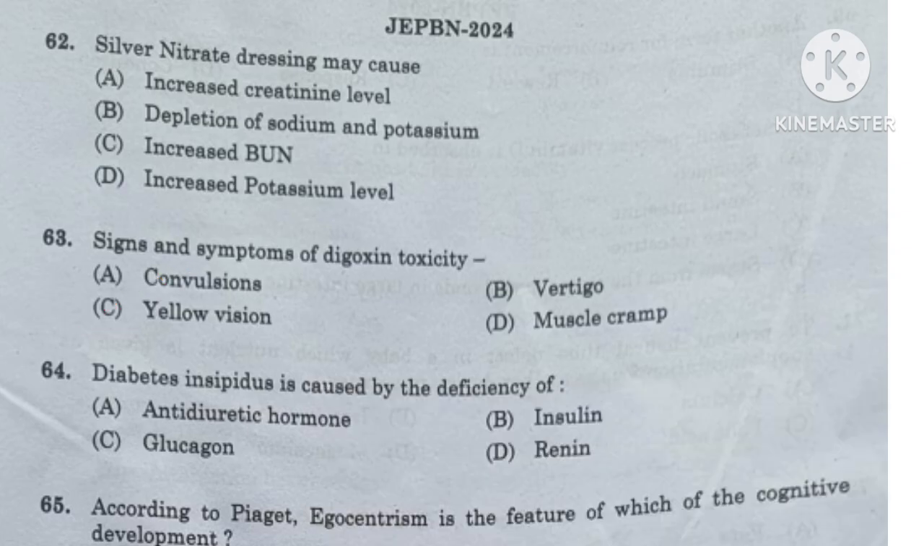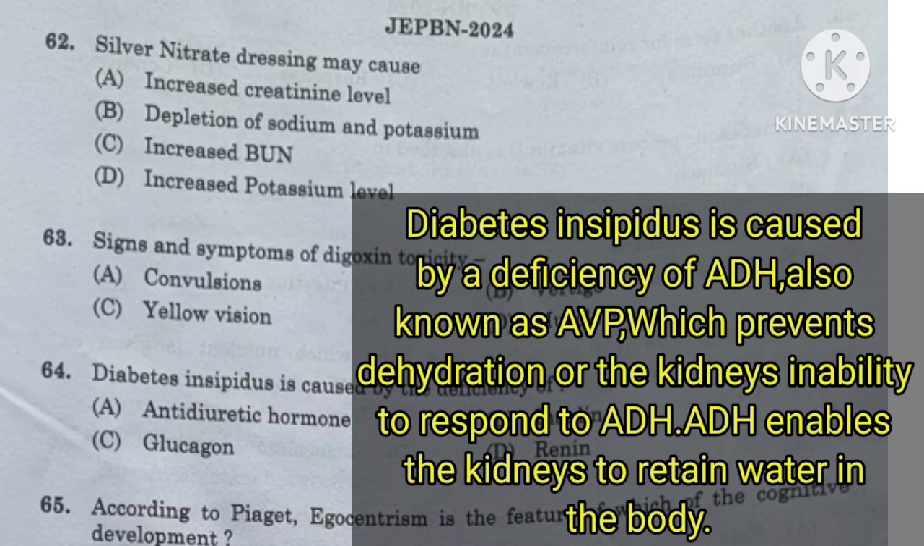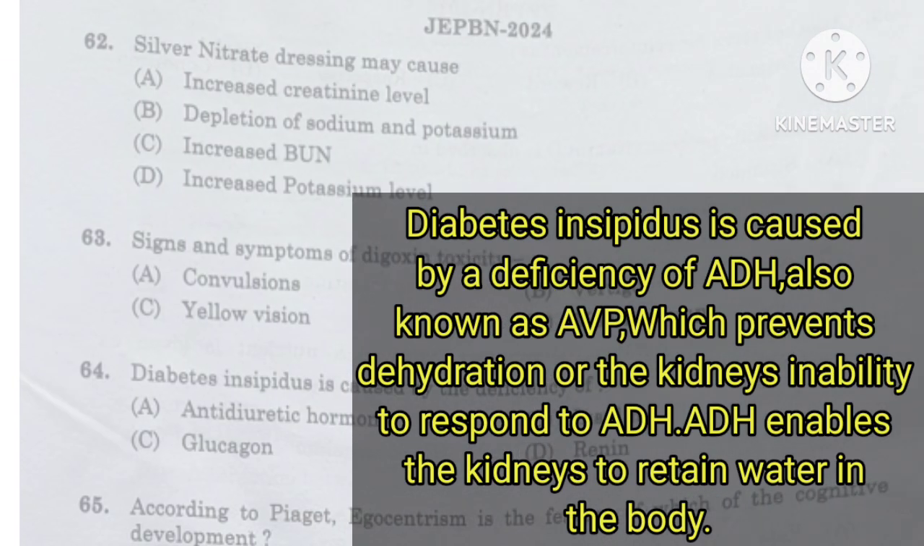Question number 64. Diabetes insipidus is caused by the deficiency of antidiuretic hormone, insulin, glucagon, or renin. And here the right answer is option A, antidiuretic hormone or ADH. Diabetes insipidus is caused by a deficiency of antidiuretic hormone, also known as arginine vasopressin (AVP), which prevents dehydration, or the kidney's inability to respond to ADH. ADH enables the kidneys to retain water in the body. The hormone is produced in a region of the brain called the hypothalamus.